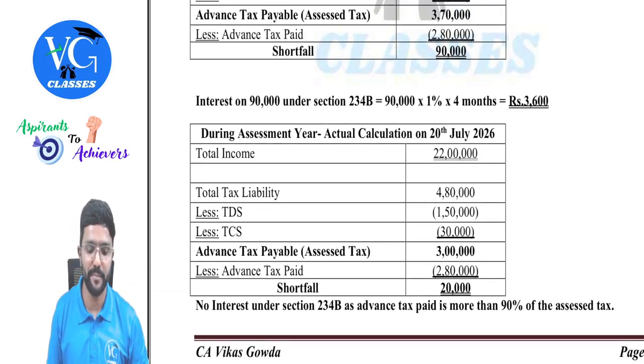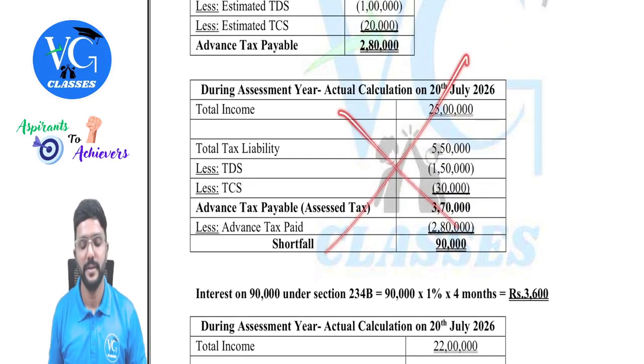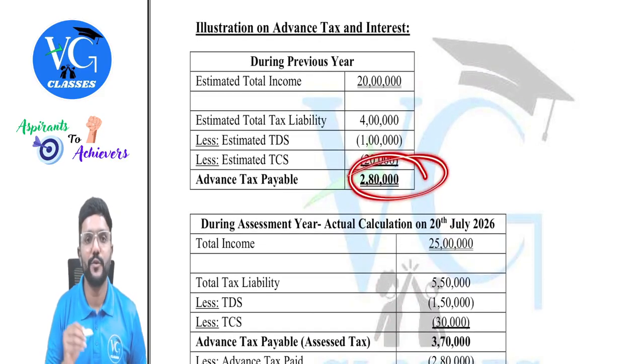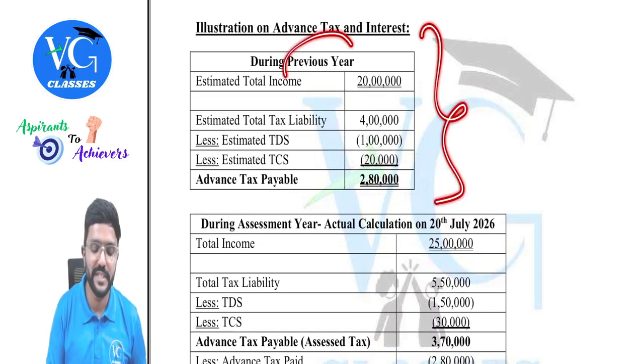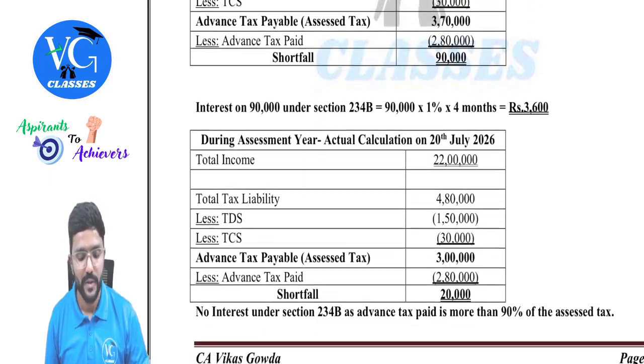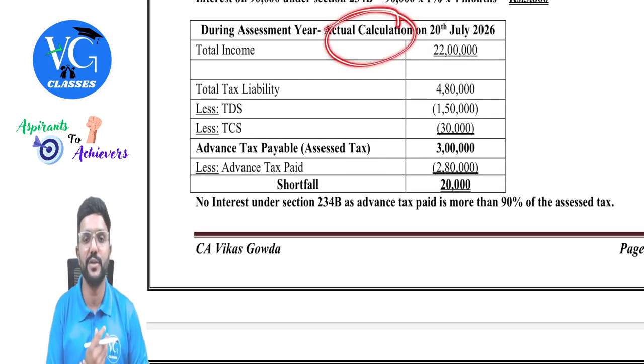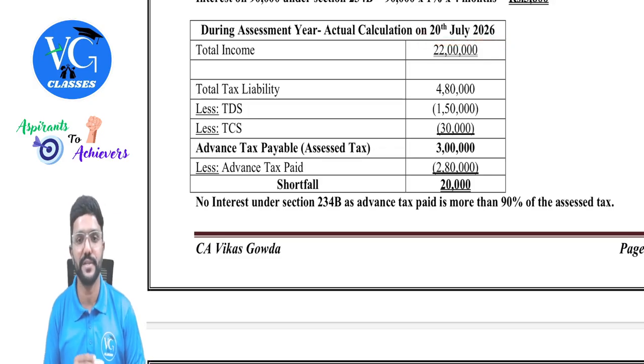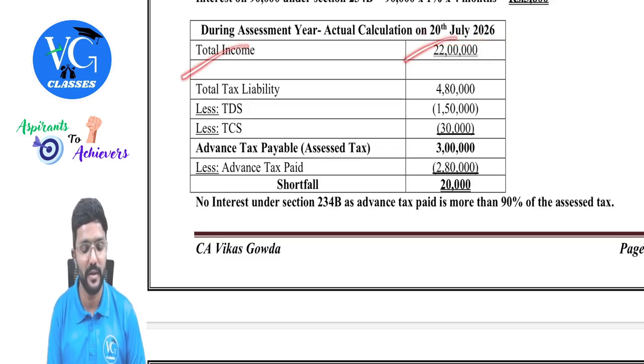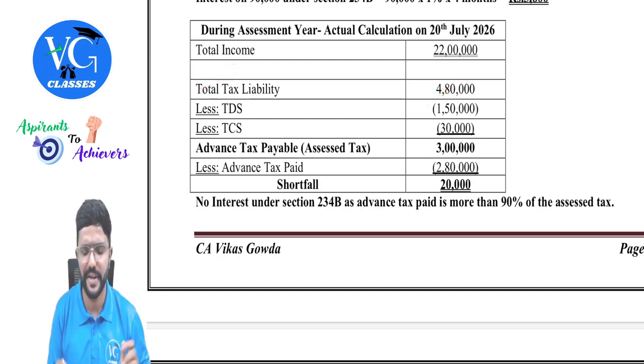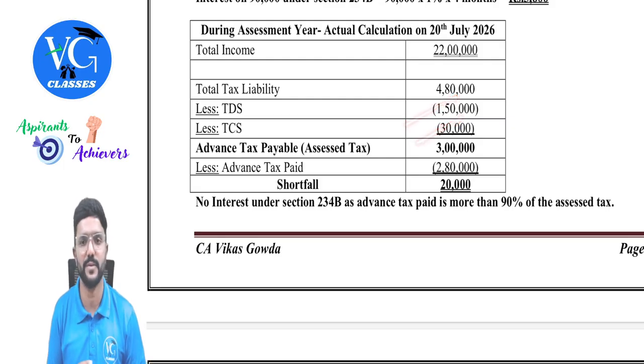One more example. Now let us ignore this part. I have paid an advance tax of 2,80,000 based on the estimation which I did in previous year. In the assessment year, I did an actual calculation on 20th July 2026, where my total income figure is 22 lakh. So total tax liability on that is 4 lakh 80. TDS actually deducted under various sections is 150 and TCS is 30,000.